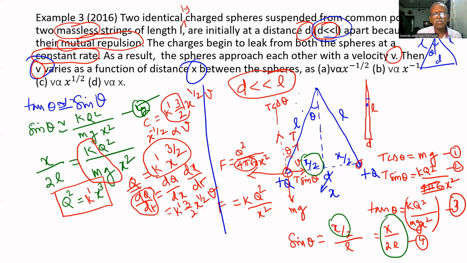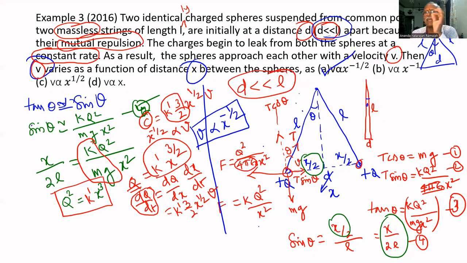Therefore, the velocity is proportional to x to the power minus 1 by 2. A is the answer. Difficult sum, I agree.